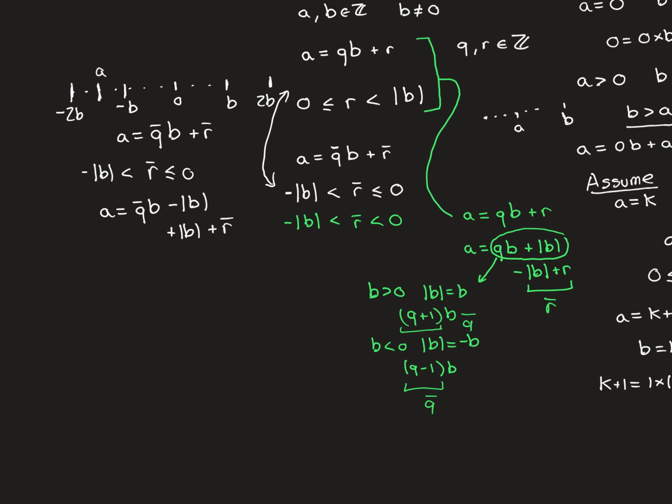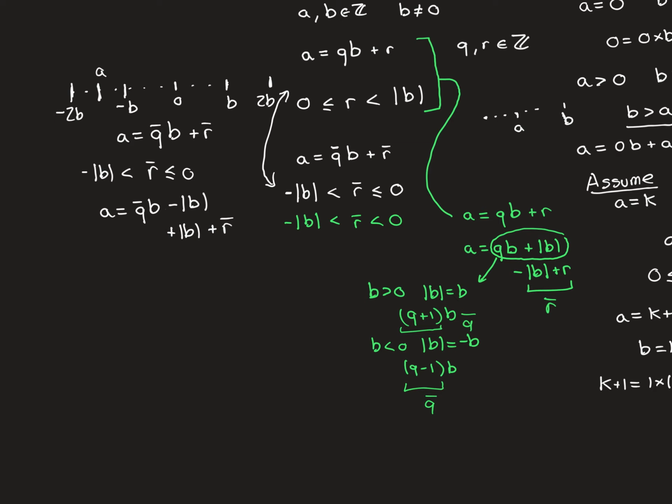To go from this one to this one, we thought about adding mod of b onto the quotient, i.e. bringing it forward. To go from this one to this one, we need to think about subtracting mod of b off the quotient, so that we're going from the multiple that's on the right to the multiple on the left, which is what we're doing here. And then we'll have the plus mod of b plus the remainder here.